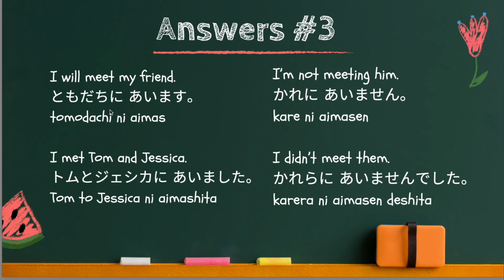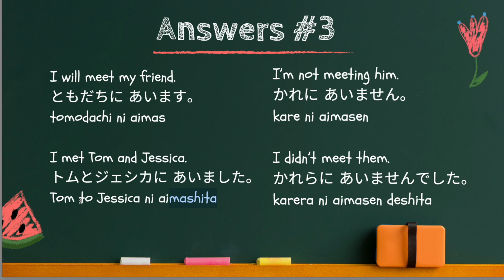I will meet my friend. 友達に会います. The verb at the very end. 友達, direction, and the に particle. This time two people. トムとジェシカに会いました. So because it's past tense, it's the ました ending, past affirmative.